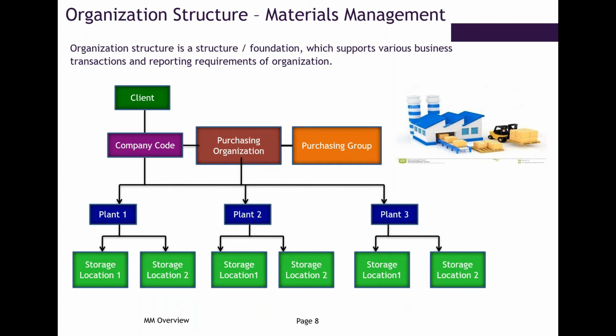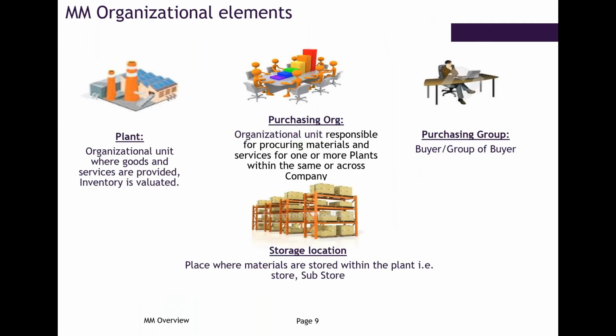Am I clear? Any questions on this organization structure? Okay, I'll go ahead.